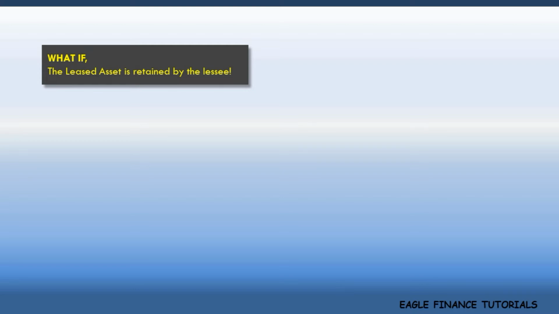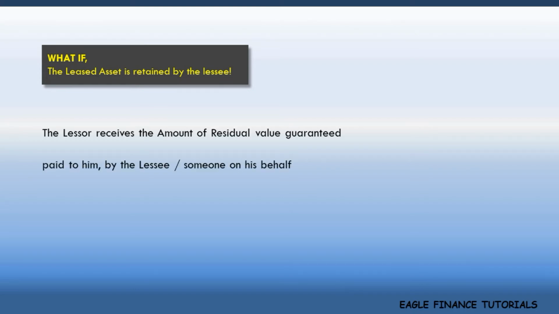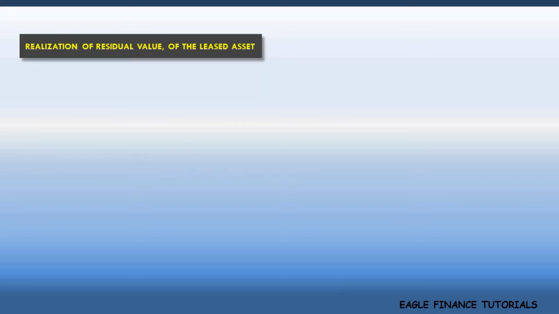Simple. The lessor receives the payment towards the guaranteed residual value from the lessee or someone on behalf of him, whomever has given the guarantee. Here is a chart that lays down how the lessor realizes the residual value of the leased asset.